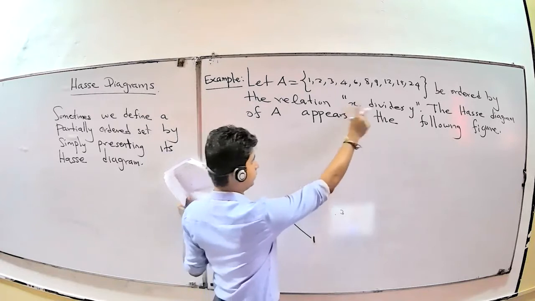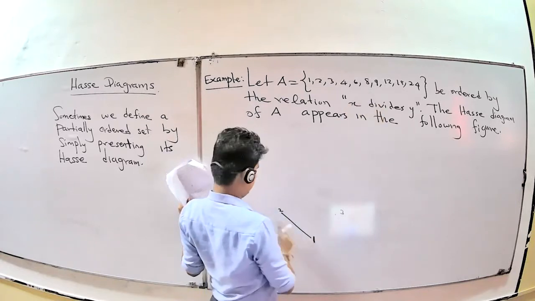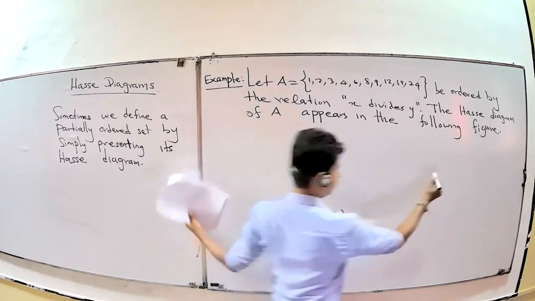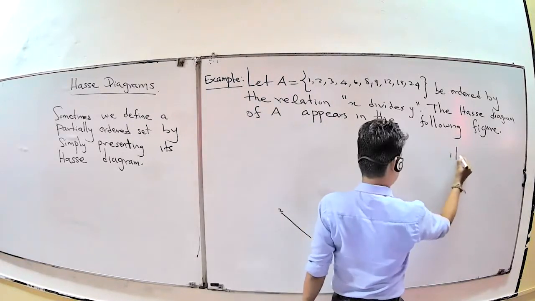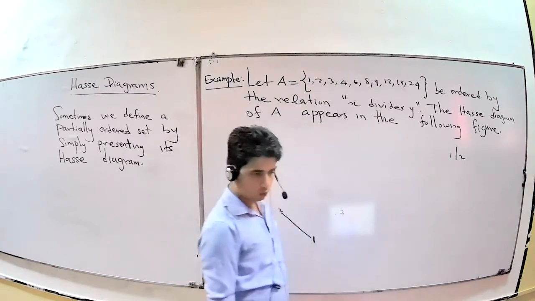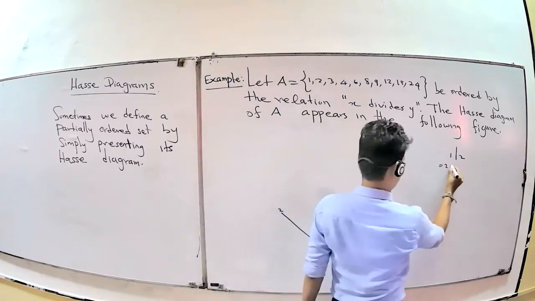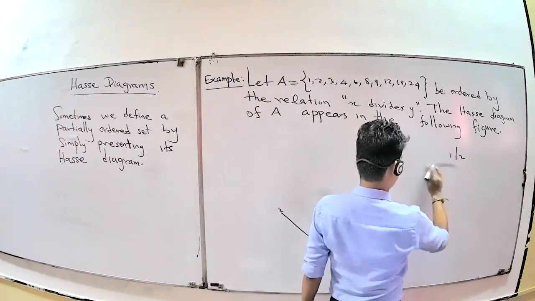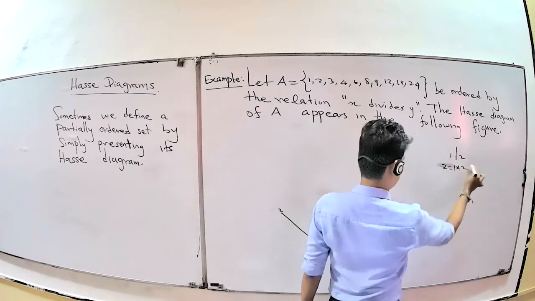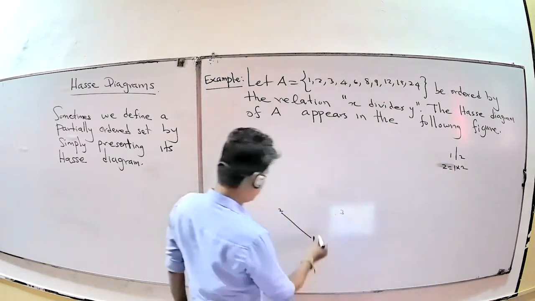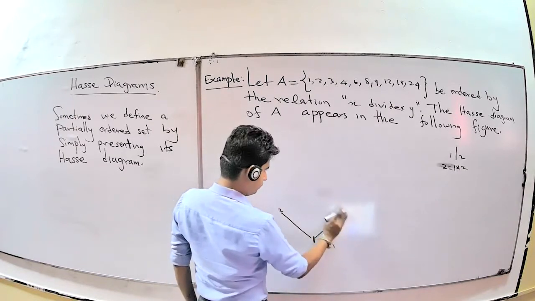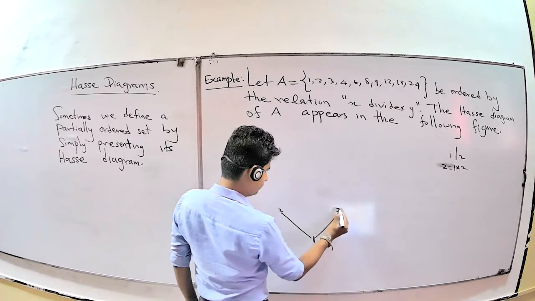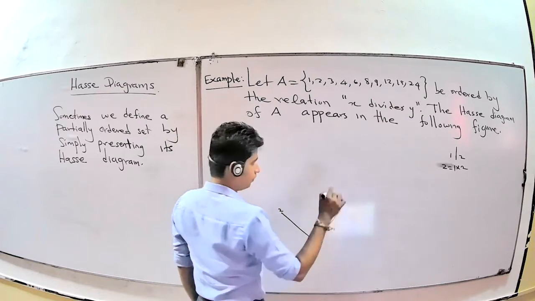X divides y, where x is 1 and y is 2. Therefore, 1 divides 2, because 2 equals 1 times 2. Also 1 times 3 is possible, because 1 divides 3.